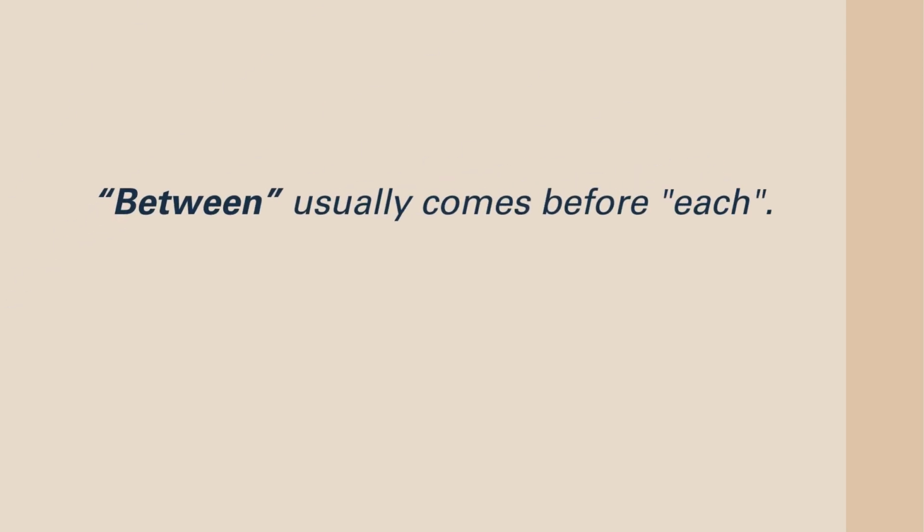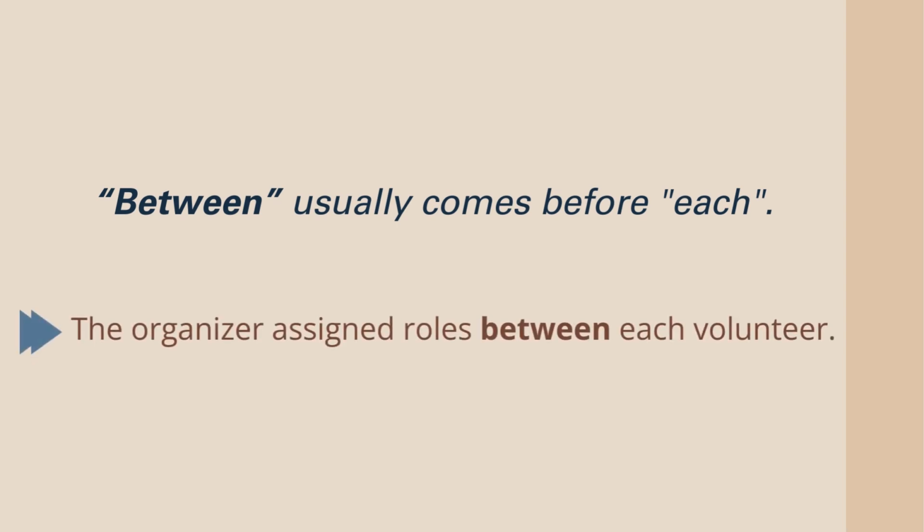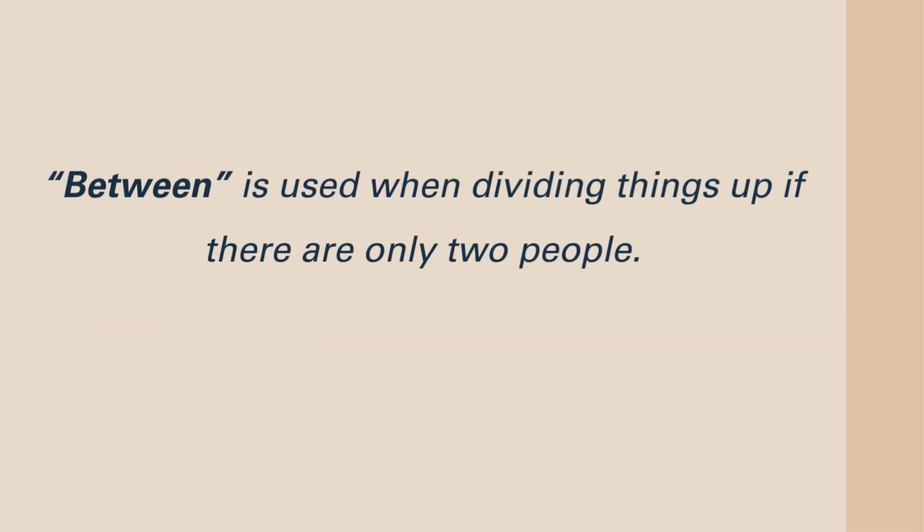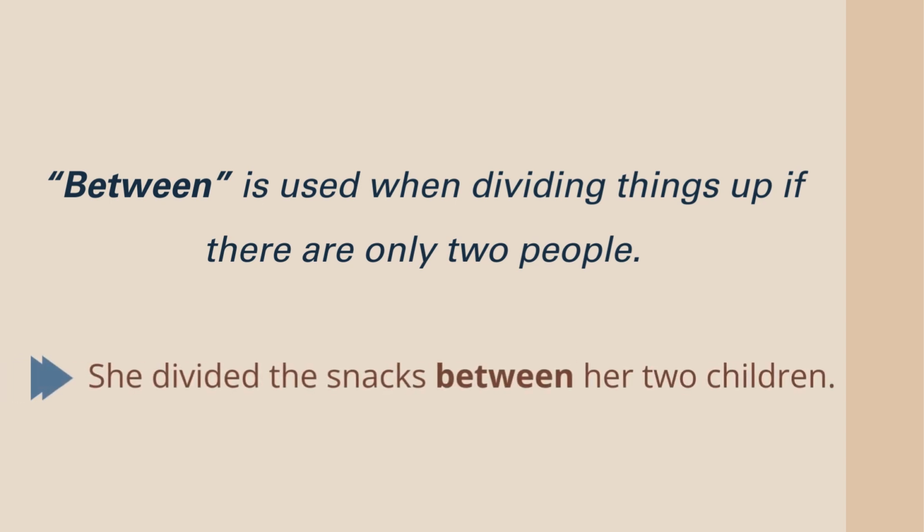Between usually comes before each. For example, the organizer assigned roles between each volunteer. It is best to use between when dividing things up if there are only two people. For example, she divided the snacks between her two children. Here, the snacks were divided into two groups and one is for each child.